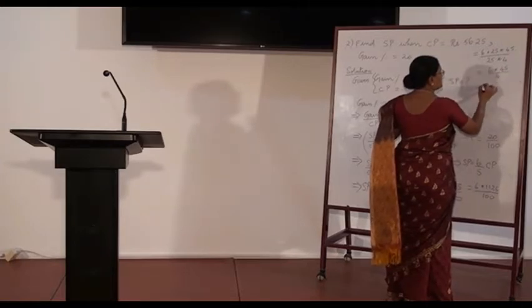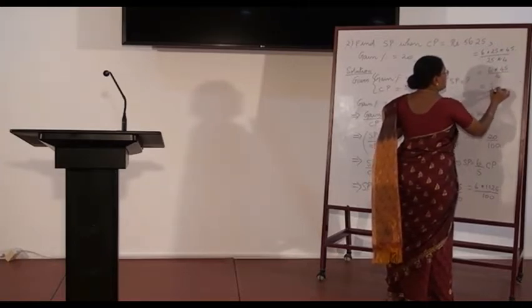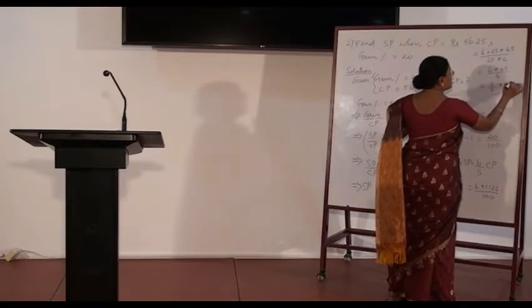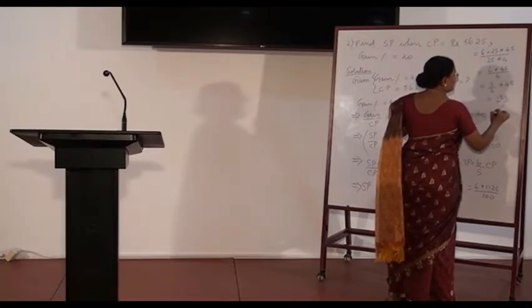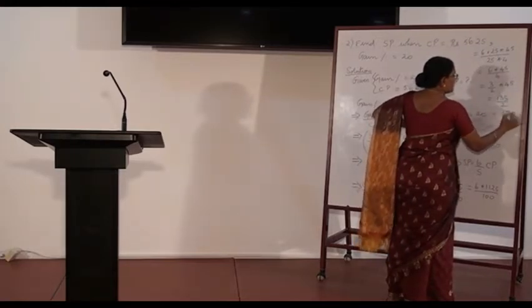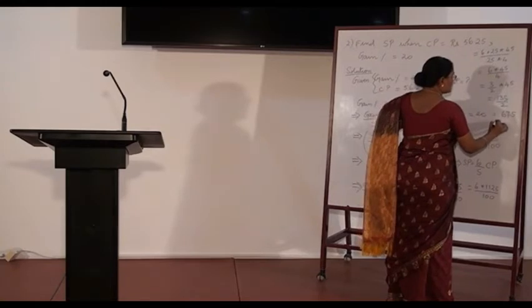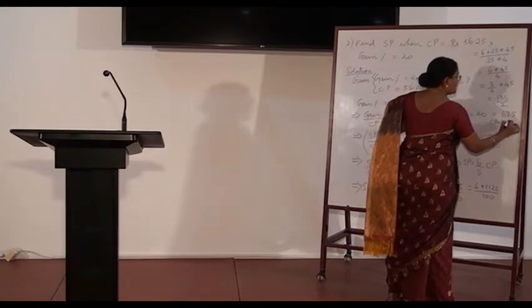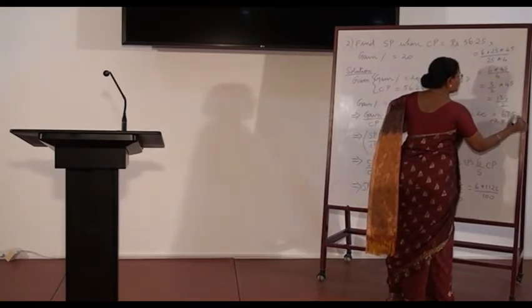Again simplifying 6 and 4 we have 3 by 2 into 45. What is 3 into 45? 135 divided by 2. Now this is 67.5. So the final answer, the selling price, is rupees 67.5.